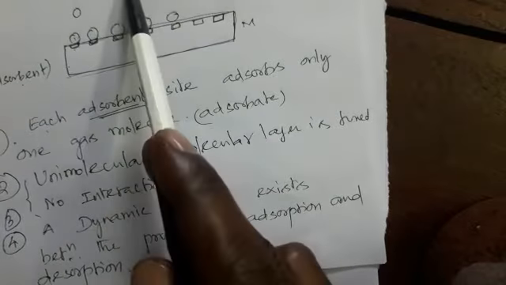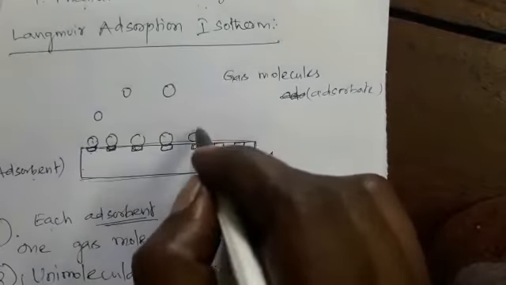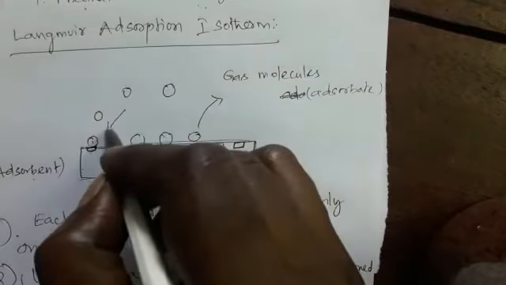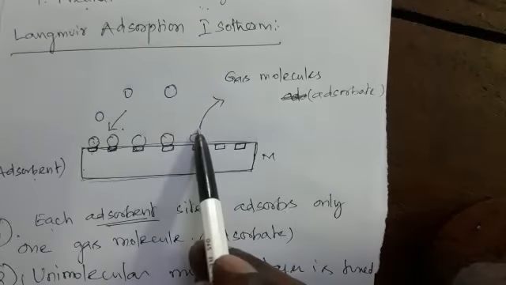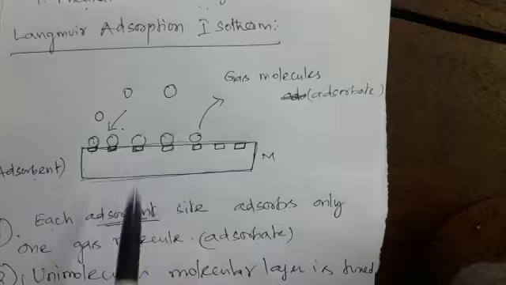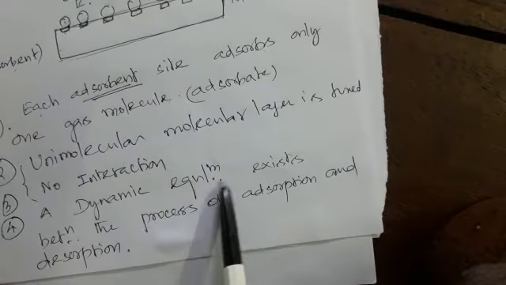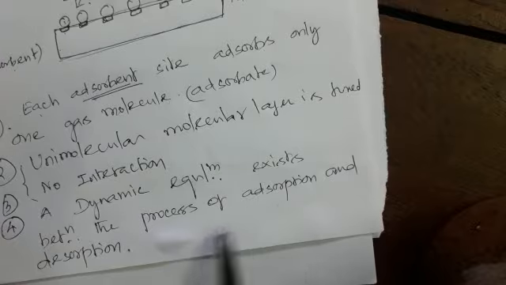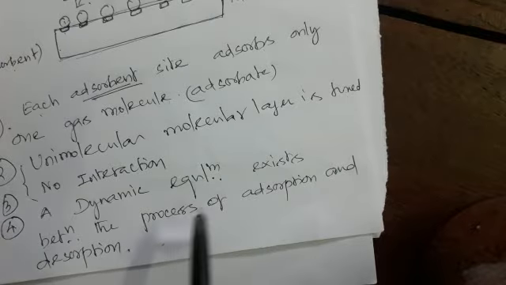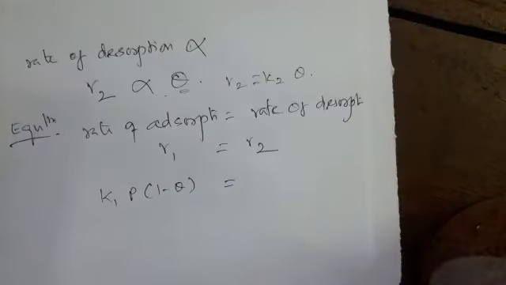That means gas molecules are adsorbed, at the same time gas molecules are desorbed. Adsorption and desorption, both are taking place simultaneously. A dynamic equilibrium exists between the process of adsorption and desorption. This is the main assumption of Langmuir adsorption isotherm. Okay.